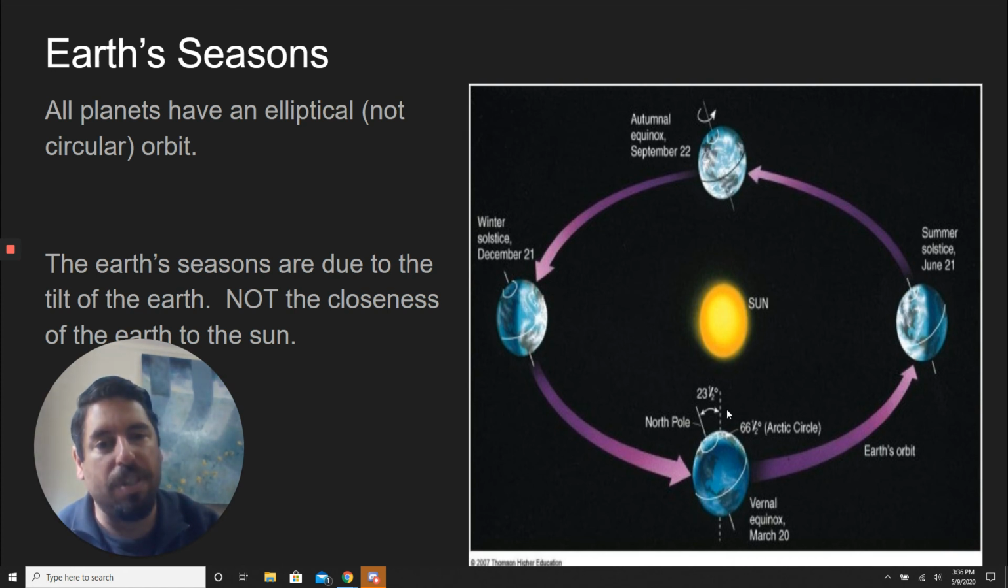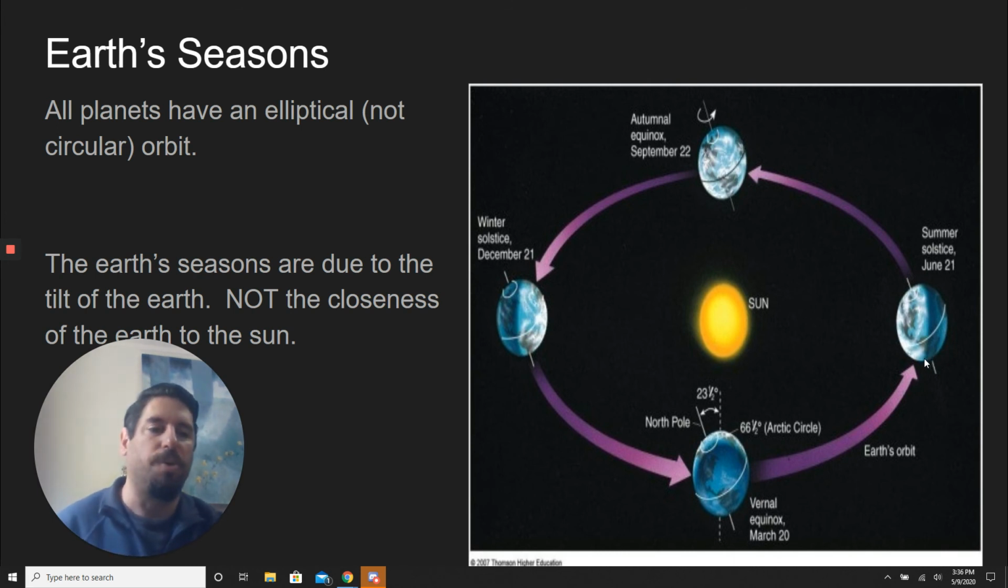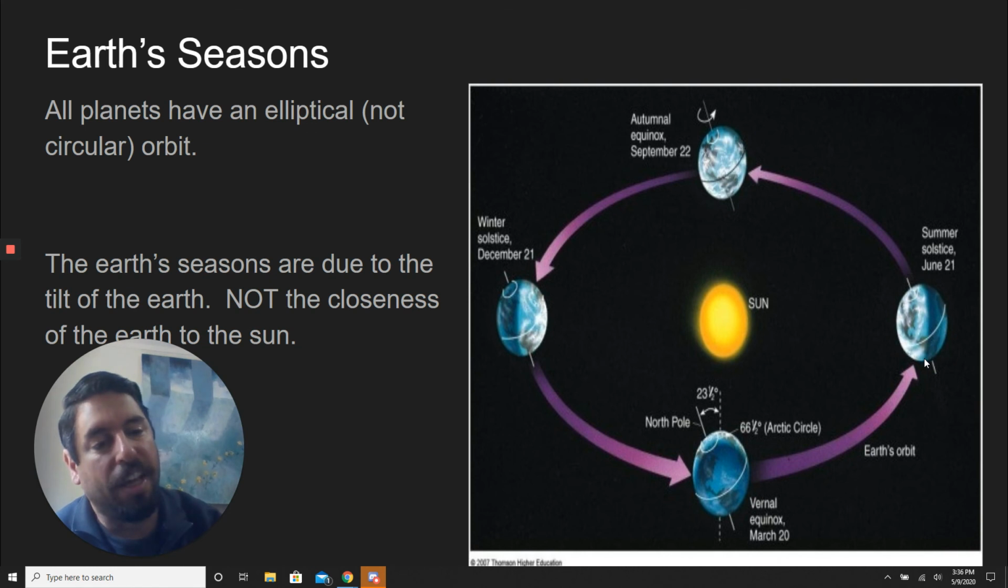And then, of course, the seasons are opposite in the southern hemisphere. So during our summer, when we're tilted toward the sun, the southern hemisphere, like Argentina or Australia, is tilted away from the sun. So it is their winter in June and July. And it's their summer in the opposite time. Because right here, you can see Australia will be pointing towards the sun. So it'd be their summer in December.